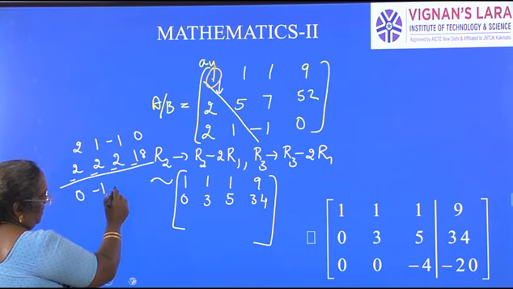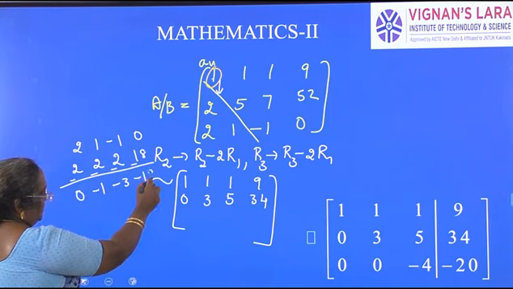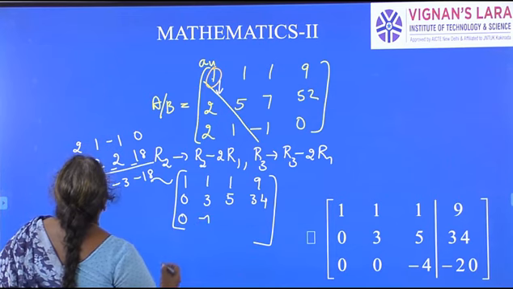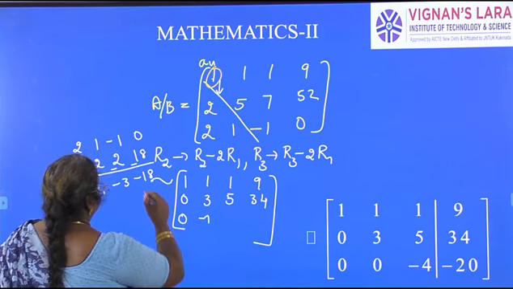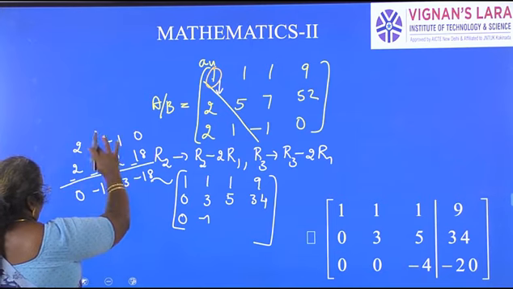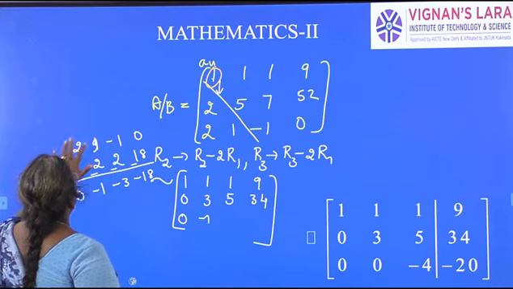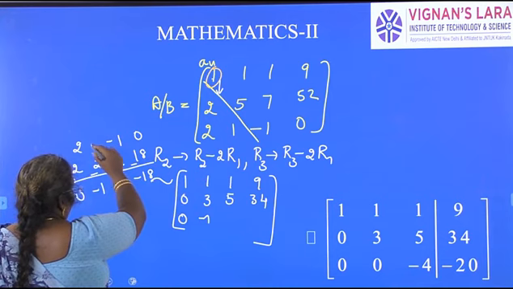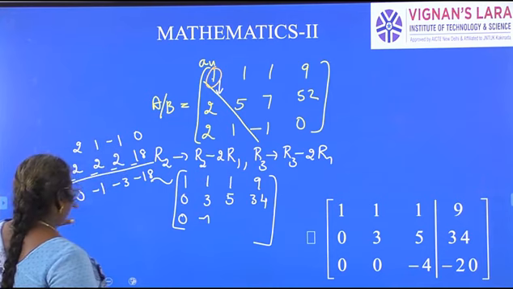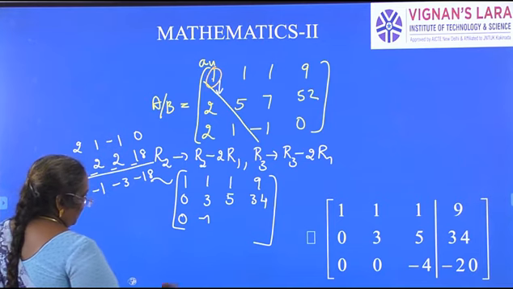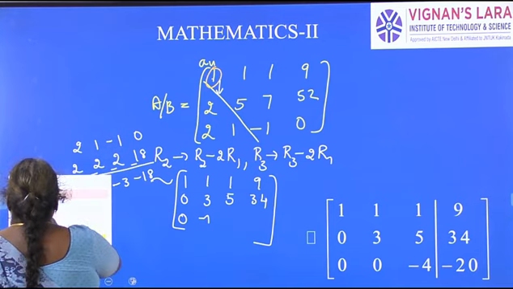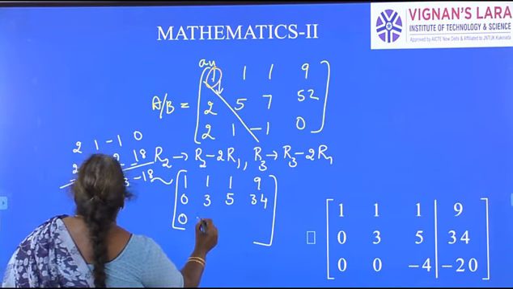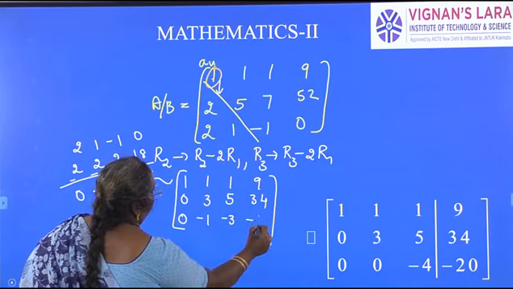So we get 0, minus 1, minus 3, minus 18.